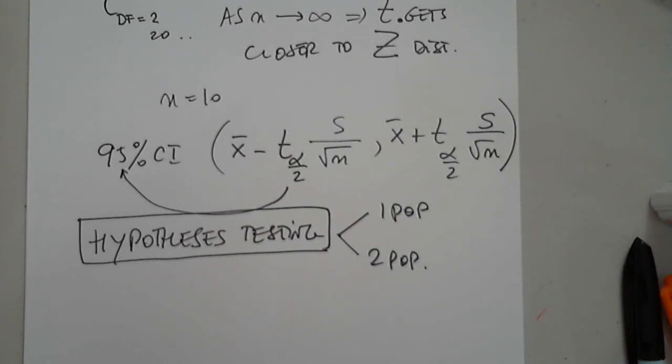The procedure for constructing a confidence interval about a mean is blank, which means minor departures from normality do not affect the accuracy of the interval. Right. So we call that robust. The procedure for constructing a confidence interval about a mean is robust, which means minor departures from normality do not affect the accuracy of the interval.